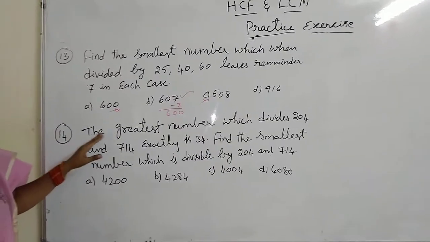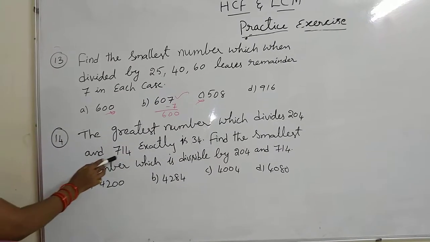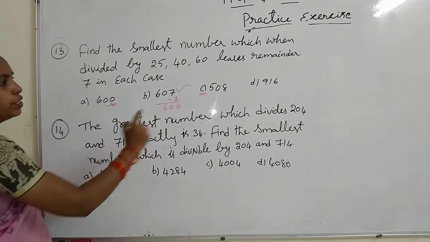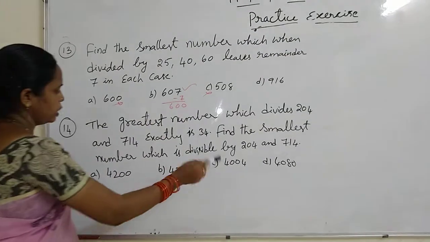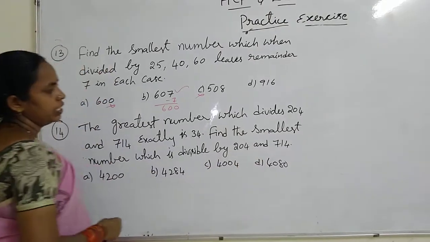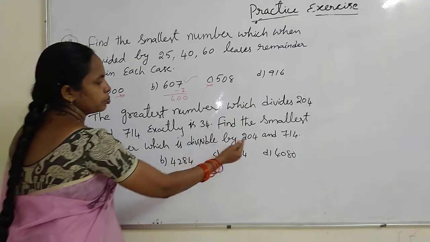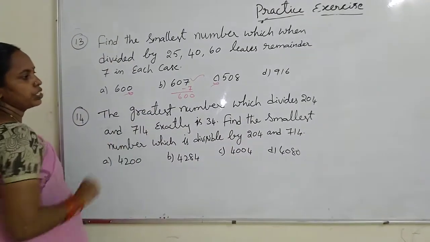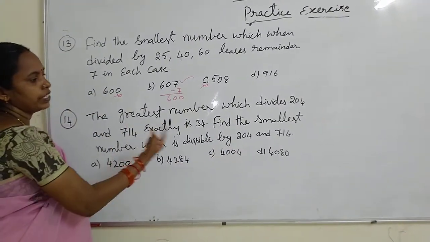The greatest number which divides 204 and 714 exactly is 34. That means the HCF of 204 and 714 is 34. Find the smallest number which is divisible by 204 and 714. That means the smallest number which is divisible by these two, that means the LCM of these two numbers. So in this question, two numbers are given and the HCF is also given. We have to find out the LCM.